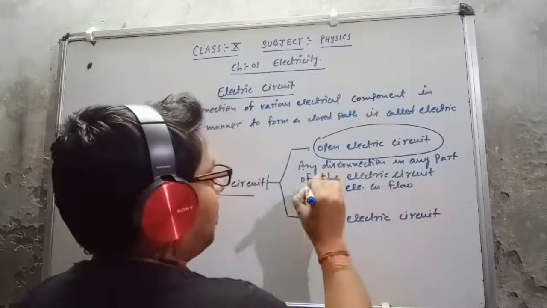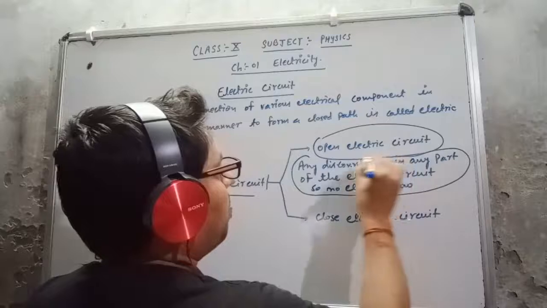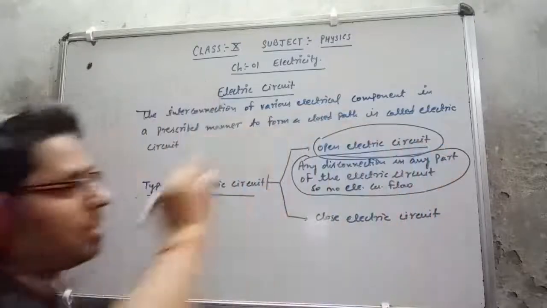So this type of circuit is called an open electric circuit.